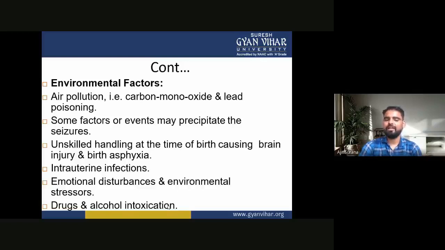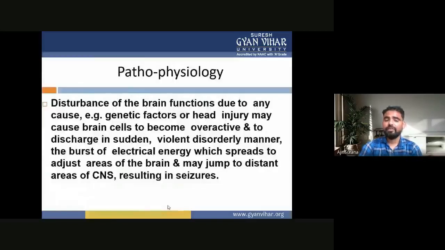Other factors are intrauterine infections, emotional disturbance and environmental stressors, drugs and alcohol intoxication. So these are the environmental factors: air pollution, with carbon monoxide and lead poisoning, and events that may precipitate seizures, such as unskilled handling at birth causing brain injury and birth asphyxia, intrauterine infections, emotional disturbance, stressors, drugs and alcohol intoxication.